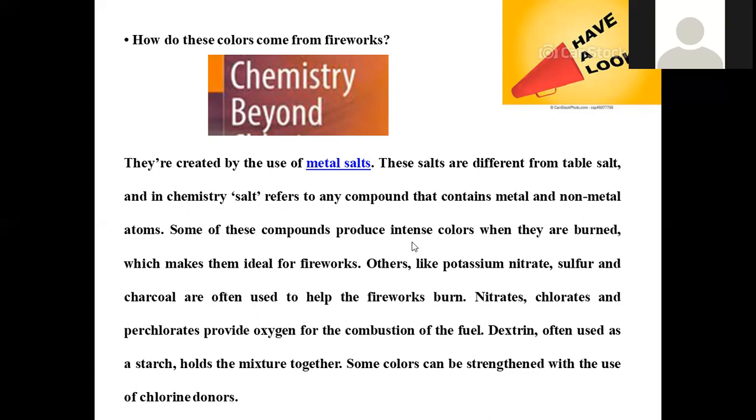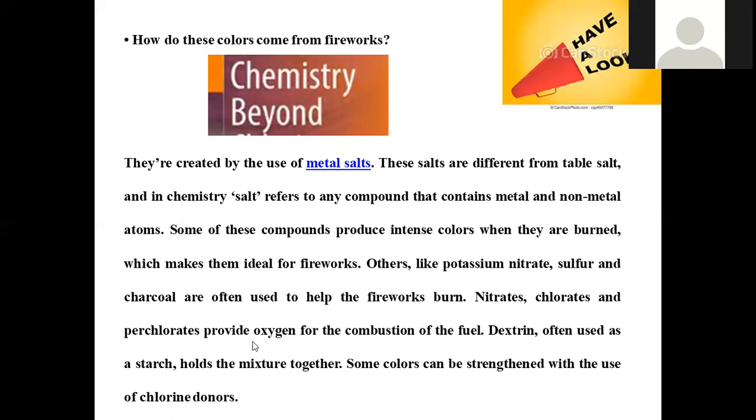Some of these compounds produce intense colors upon burning, making them ideal for fireworks. So intense colors will be generated and immediate burning, spontaneity, will be there. Continuous heating and high temperature are not required. Within a short time, they will be subjected to combustion and give such kinds of fireworks. Others like potassium nitrate, sulfur, and charcoal are often used to help the fireworks burn. These are the supporting agents which increase the combustion process, facilitate it, and support the colors.